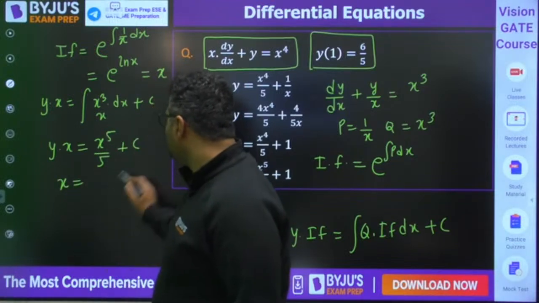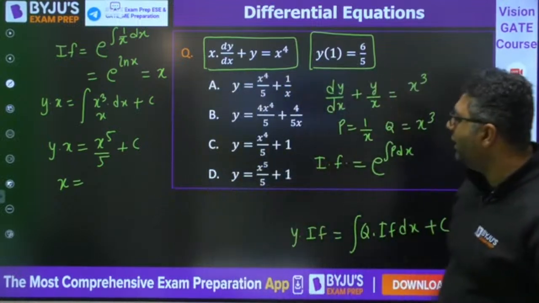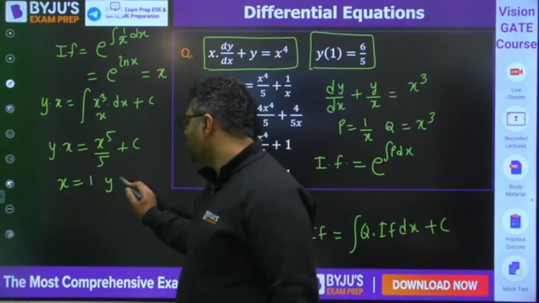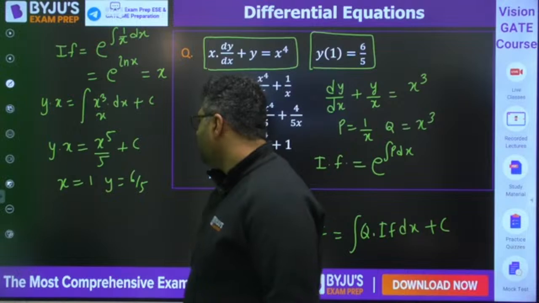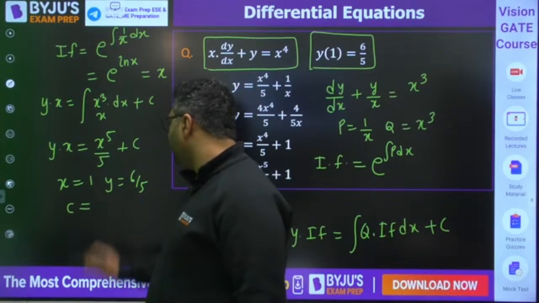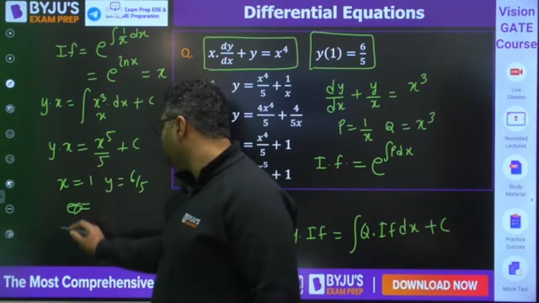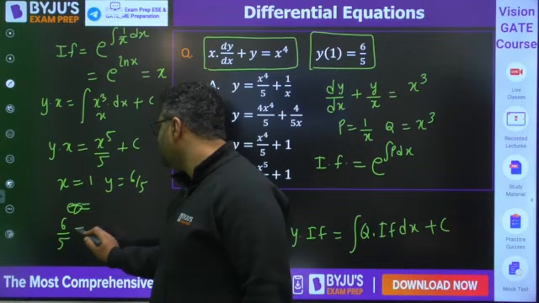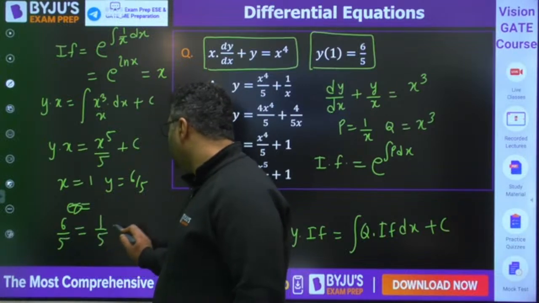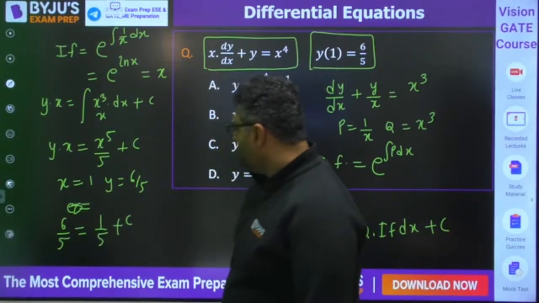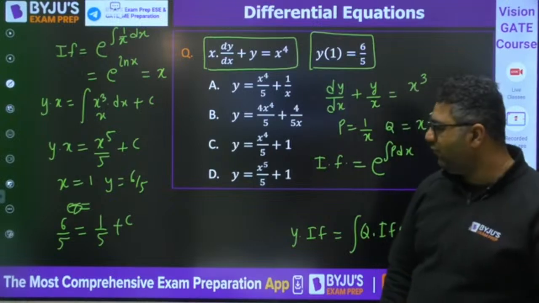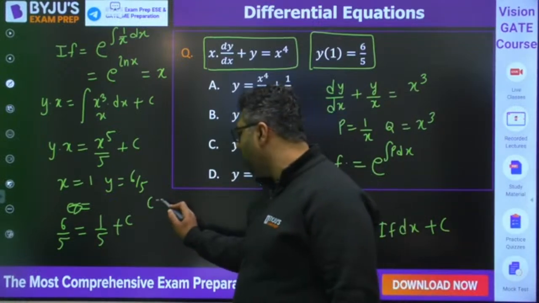Putting x equals 1, y is coming out to be 6 by 5. So you would be getting c from here. You would have 6 by 5 equals 1 by 5 plus c. That is what you are getting, and from here I feel c would be coming out to be 1.